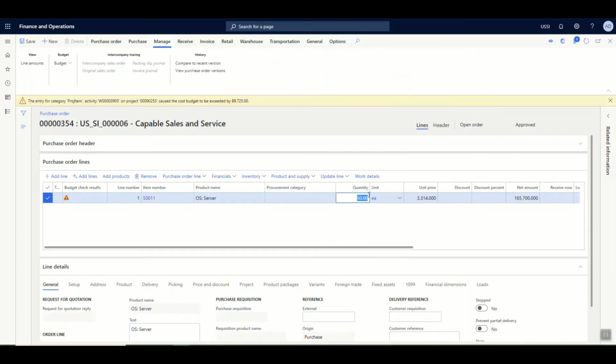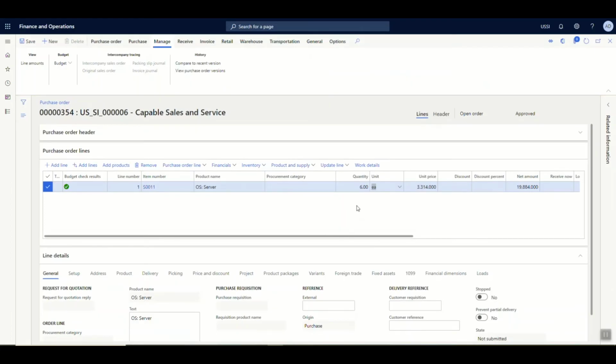I know the quantity for this particular item which needs to be supplied from the supplier is 6. However, just for argument's sake, I'm changing the quantity to 50 and you can see that as soon as I changed the quantity, the system has brought an error message saying that for this particular activity in the project, the budget which has been allocated has been exceeded by 89,725. So what I'm trying to show you over here is that irrespective of whatever order you follow, if the particular order has been linked with a project which has a budget defined and approved, then the system will not allow you to proceed forward by exceeding the project budget.